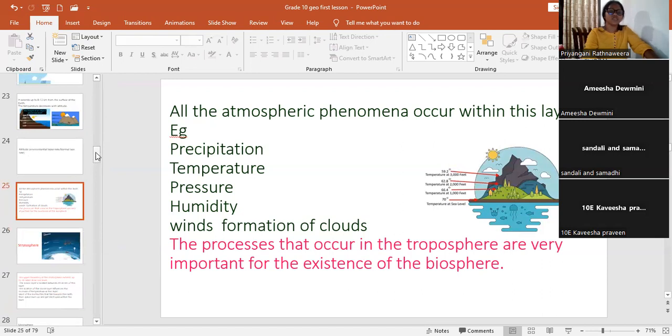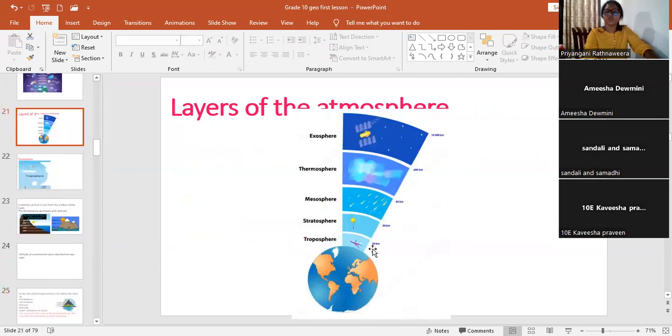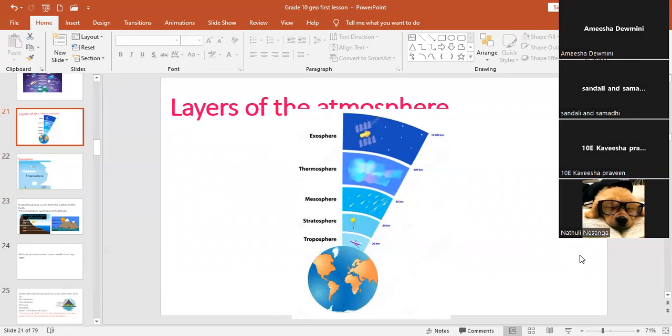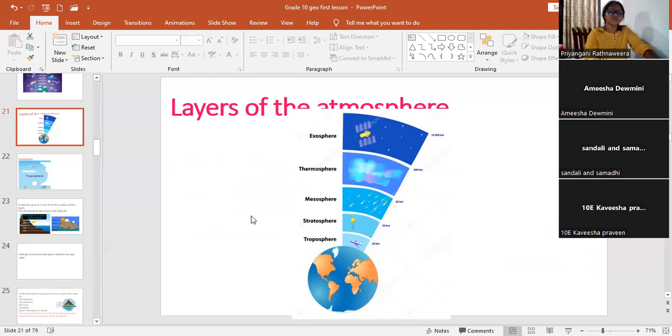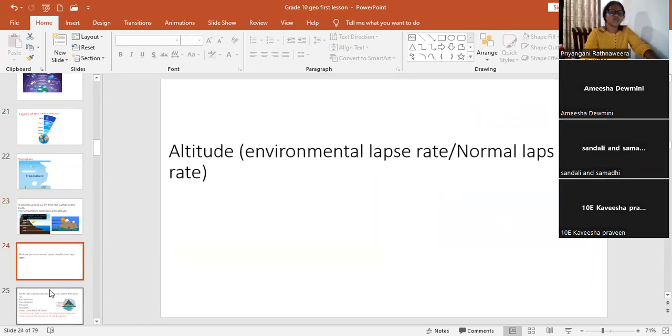Now, can you tell me the features of this first layer, troposphere? It extends up to 8 to 12 kilometers. Temperature decreases with the altitude. Altitude means environmental lapse rate, normal lapse rate.